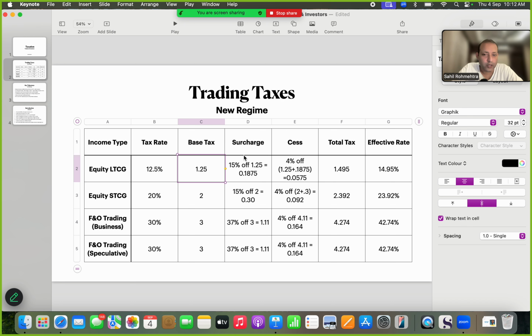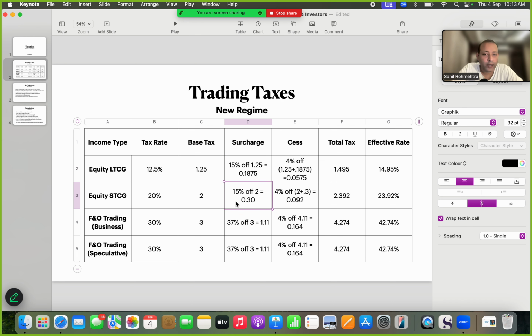Now the surcharge is capped at 15% for any trading regarding equity and mutual funds, right? So on this base of 1.25, we will have a 15% surcharge on it, which means an additional 0.1875 crore will be levied on the person.